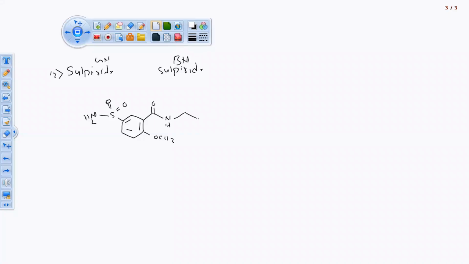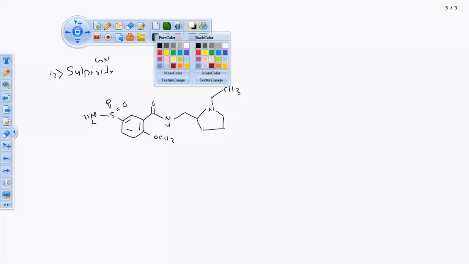Then ethyl. With this ethyl, we are having a 5-membered ring. That 5-membered ring is fully saturated, not unsaturated. So this is our structure of sulpiride.